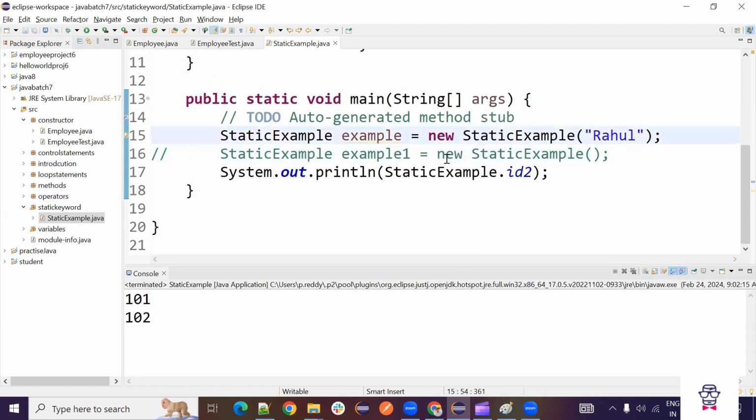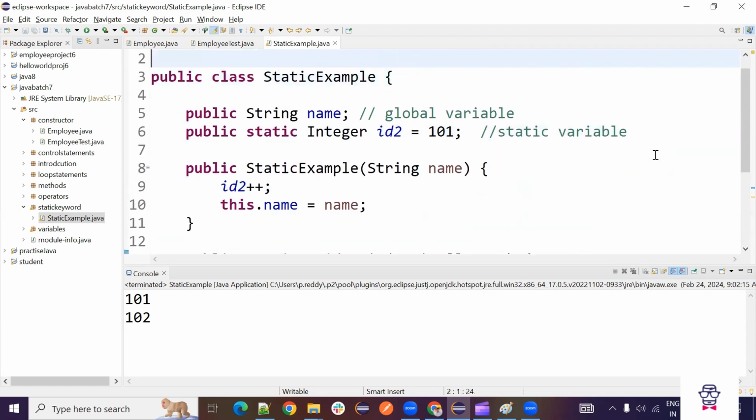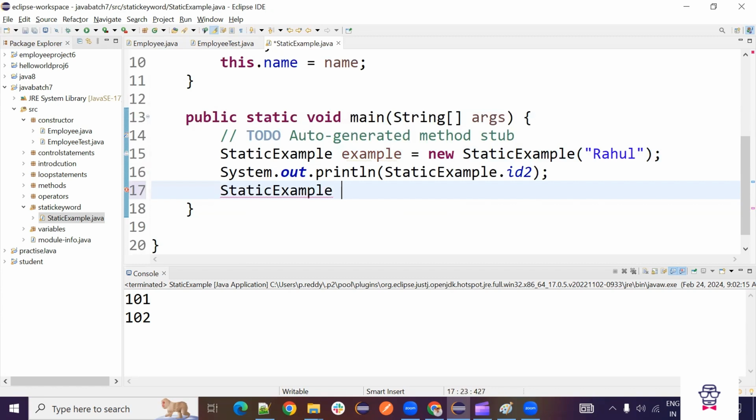So now with this example, we will see what will happen. We have created one object with name Rahul. Now the ID is 101, right? Now it will be increased to 102. For Rahul, the ID2 is 102. So we have printed ID2. Now we will create one more object, static example, example 2 or something.